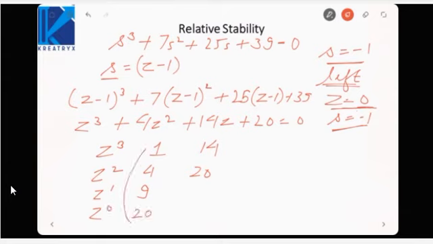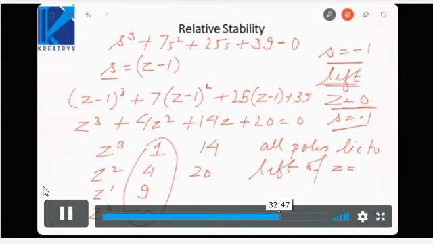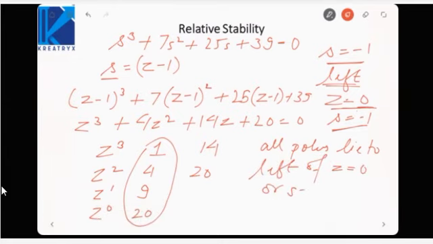Now all the coefficients are positive, that means all poles lie to the left of z is equal to 0, or s is equal to minus 1. That means all the three poles here will lie to the left of s is equal to minus 1.